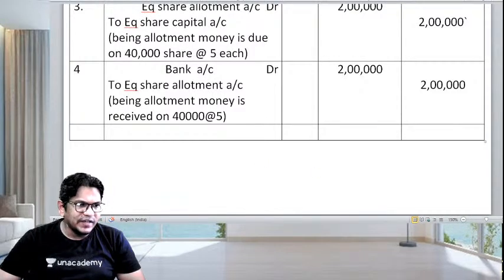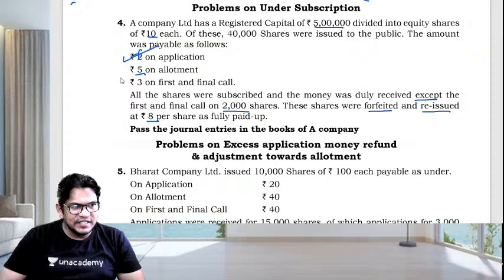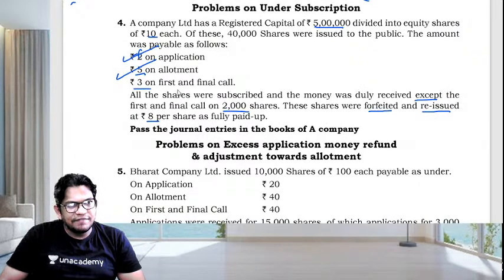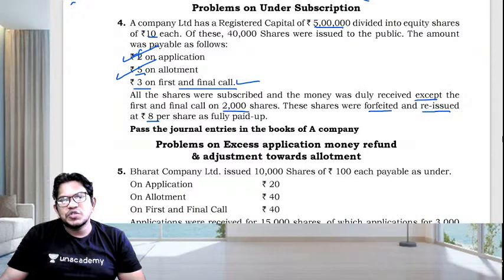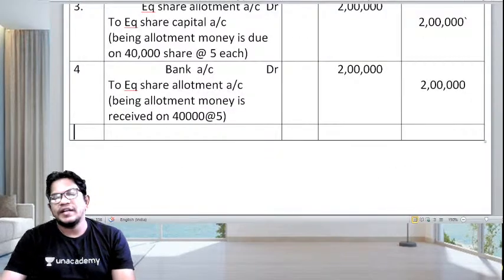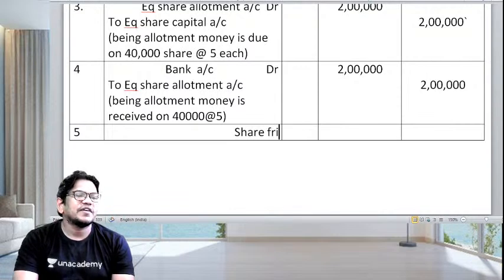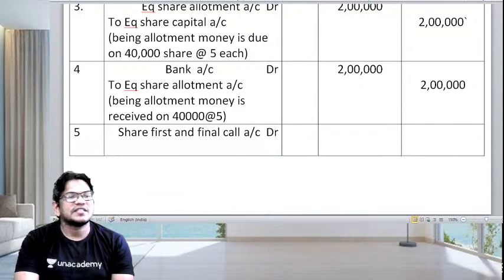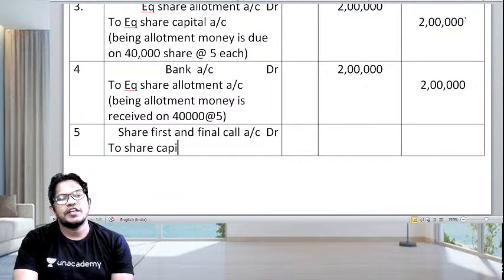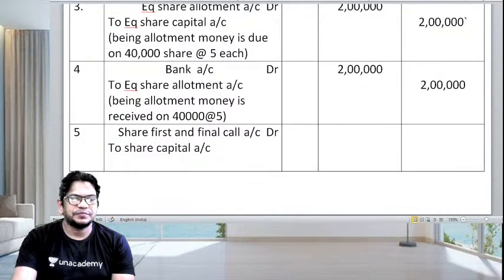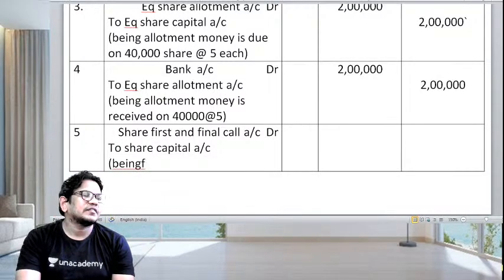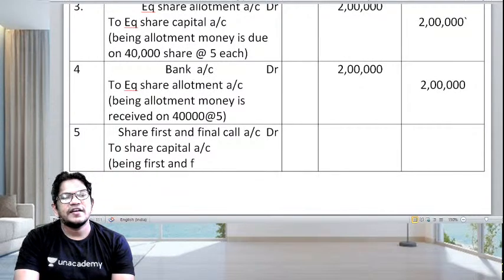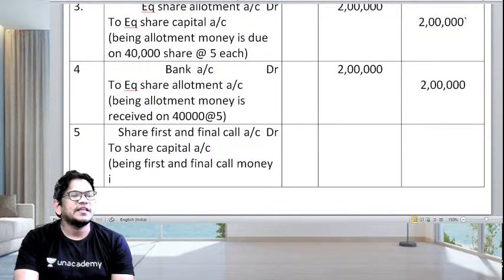So guys, a problem we are always going to divide into 3 parts. First is on the application, second is on the allotment, third is first and final call. So guys, you know that, right? Whenever the first and final call money is due, what is the entry? Share first and final call account is debited to share capital account. And बच्चों, being first and final call money is due. Very good.